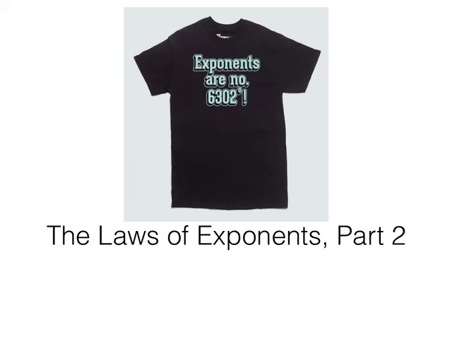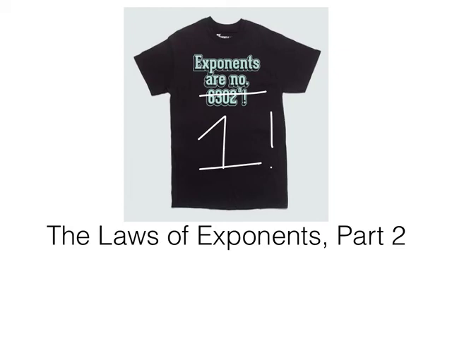So I love this t-shirt. Exponents are number 6,302 to the 0 power. So in other words, they are number, based on what we learned last time. What are they, kids? They're number 1. Exponents are number 1. Exclamation point.